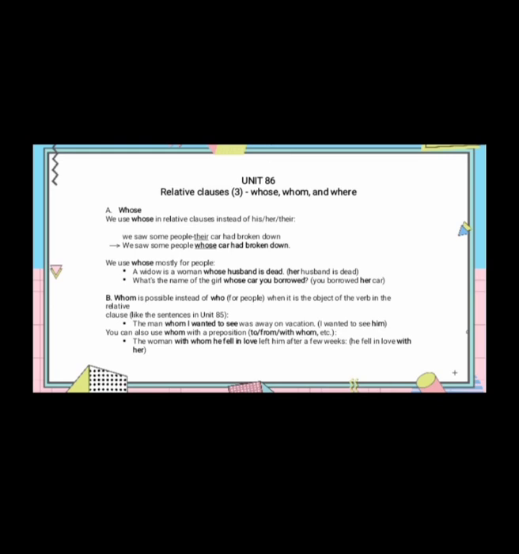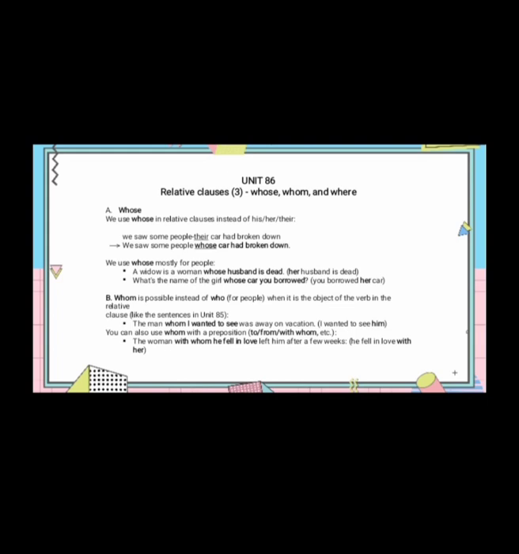Unit 86, Relative Clauses. 3, whose, whom, and where. A, whose. We use whose in relative clauses instead of his, her, their. We saw some people, their car had broken down. We saw some people whose car had broken down. We use whose mostly for people. 1, a widow is a woman whose husband is dead. Her husband is dead. 2, what's the name of the girl whose car you borrowed? You borrowed her car.